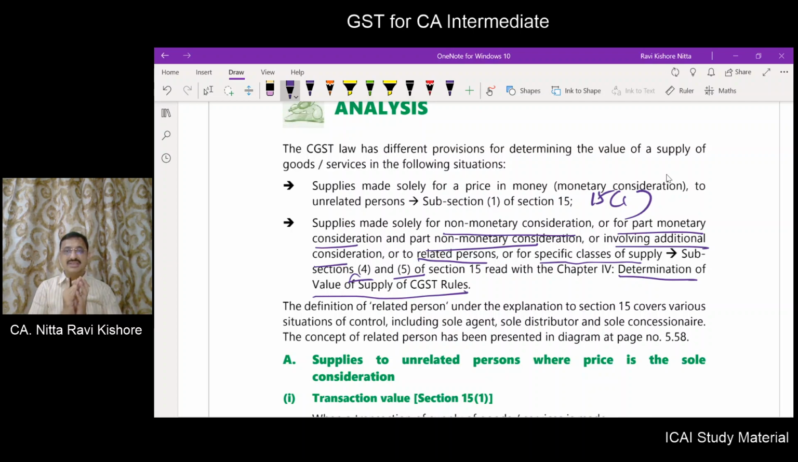The related person given in the explanation to section 15 covers various situations of control, including a sole agent, sole distributor, sole concessionaire. So what do you mean by related person? Again, we have a flow chart.